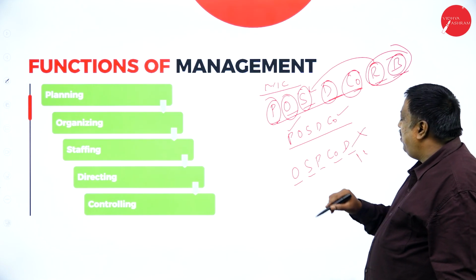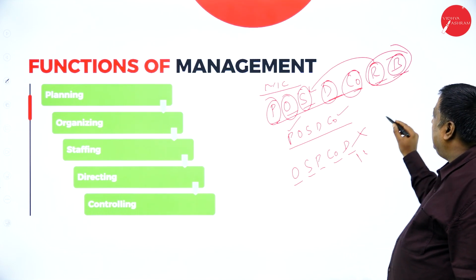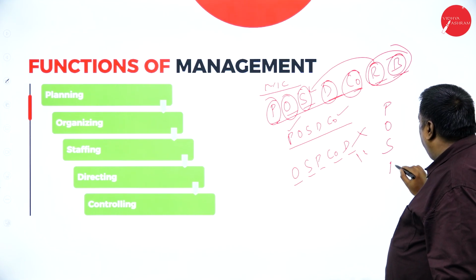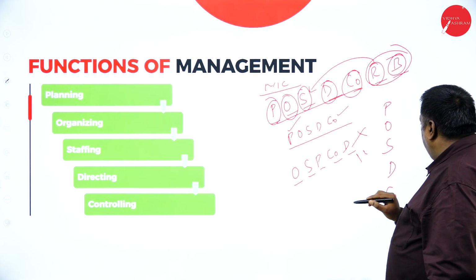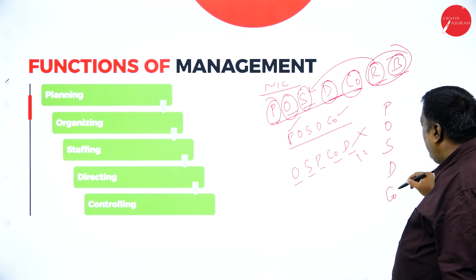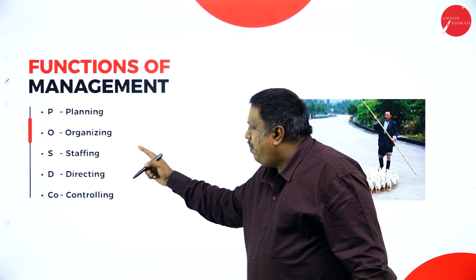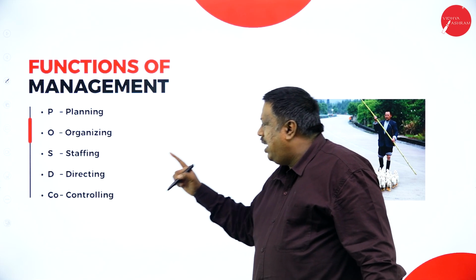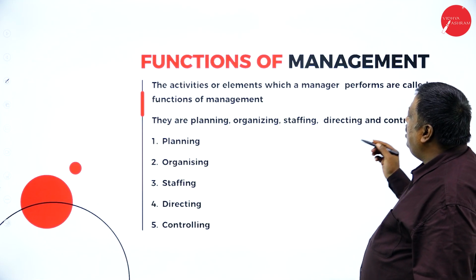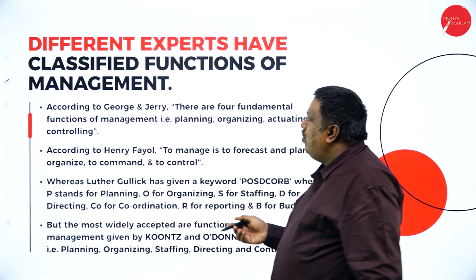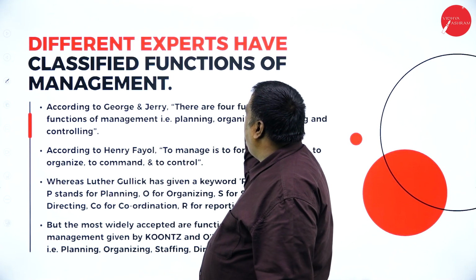This is a wrong concept if they have adopted it. It always has to start from planning, organizing, staffing, directing, and controlling. This is the procedure of the functions of management. So now, different experts have classified the functions of management.